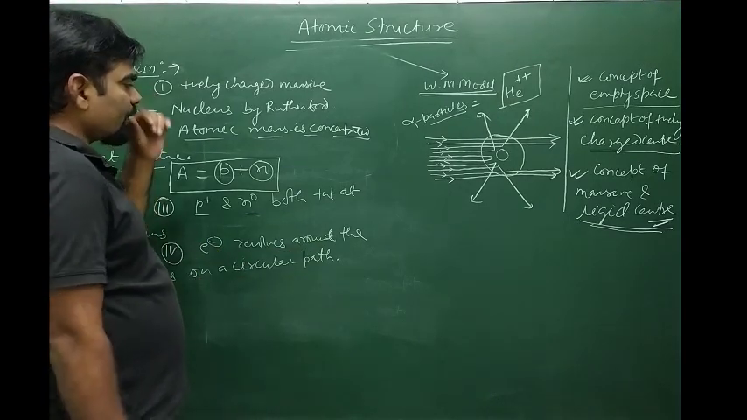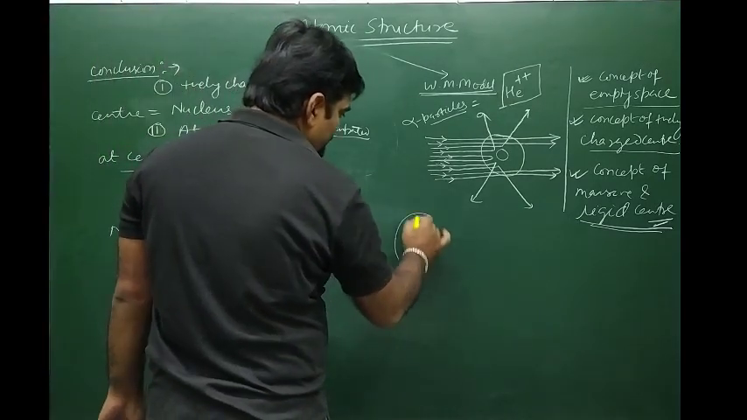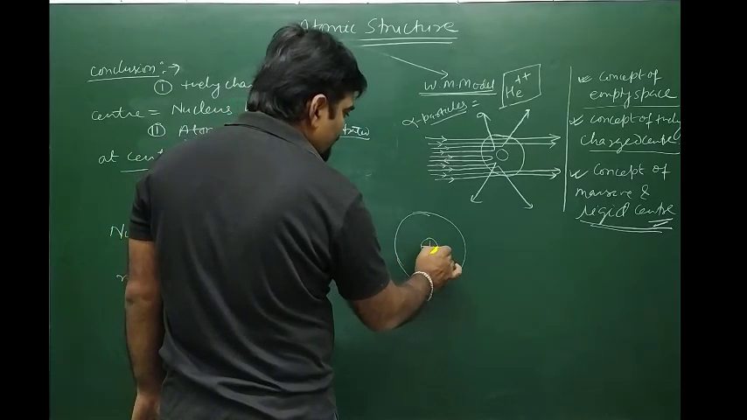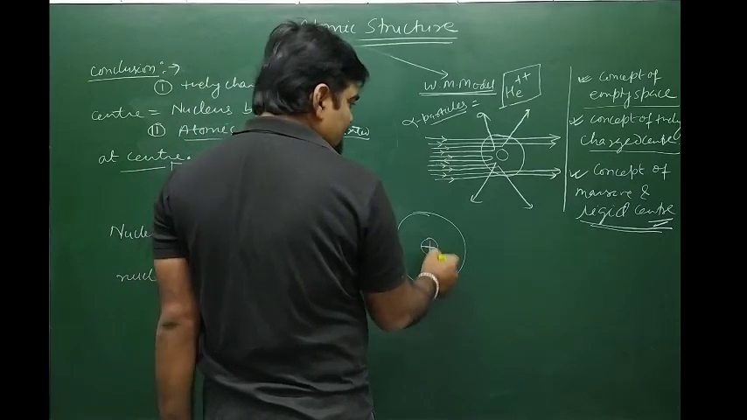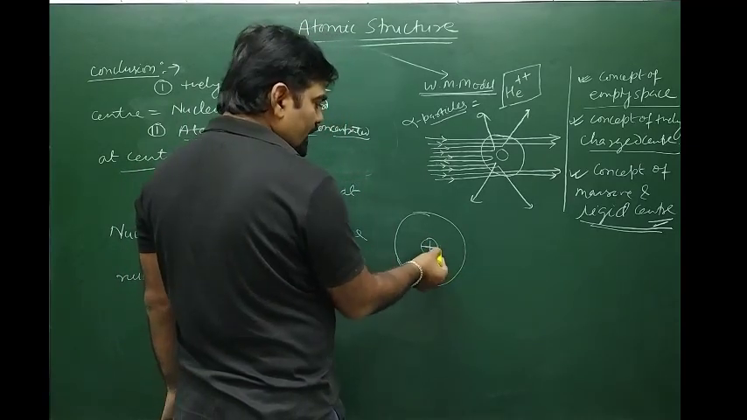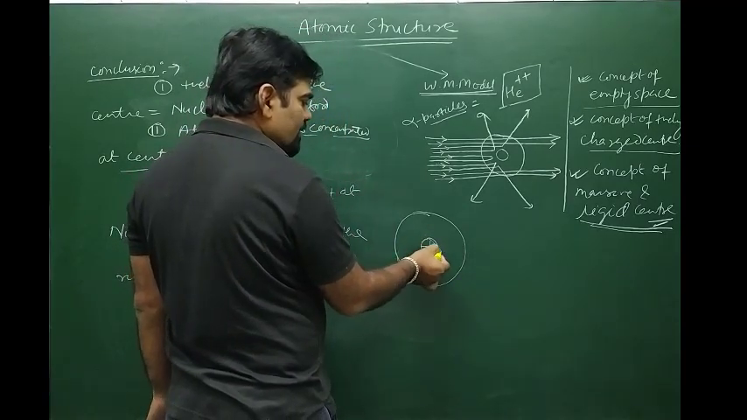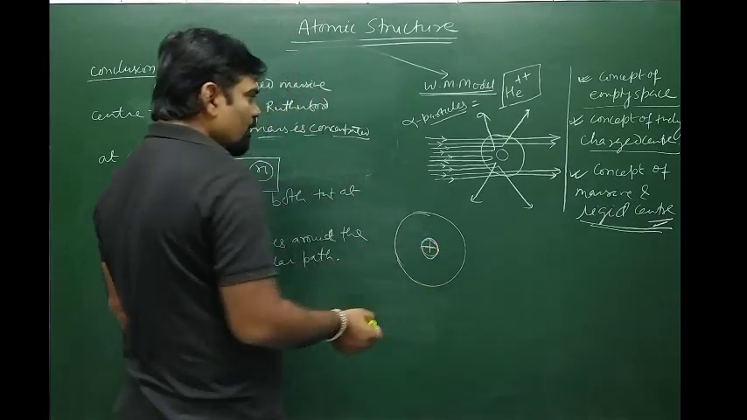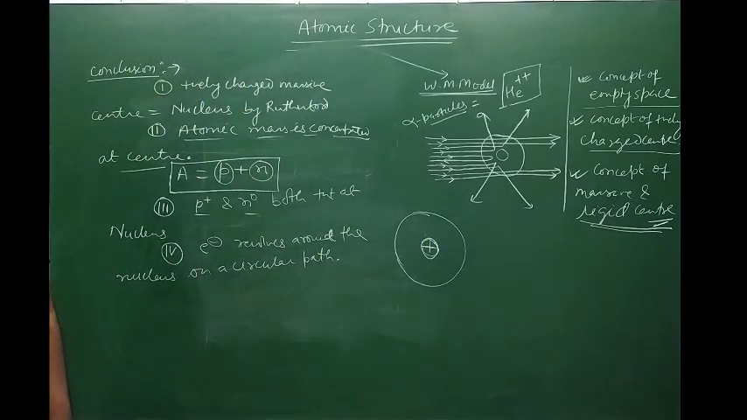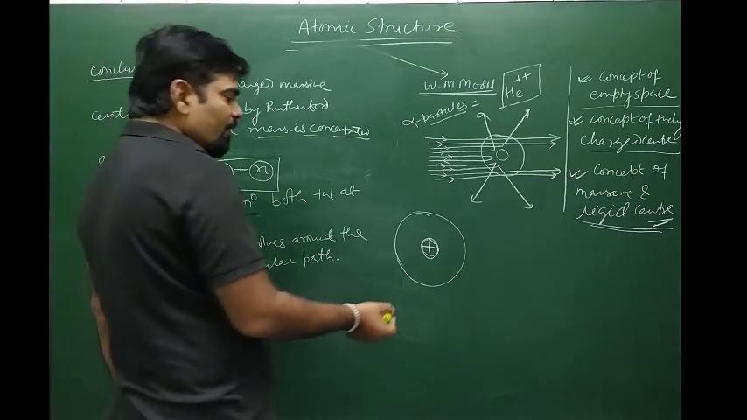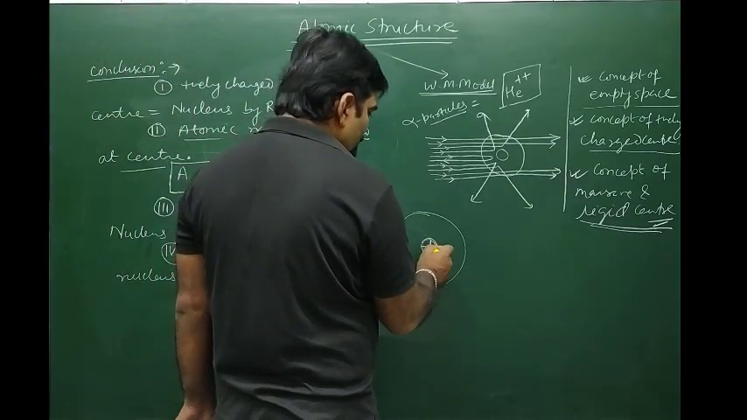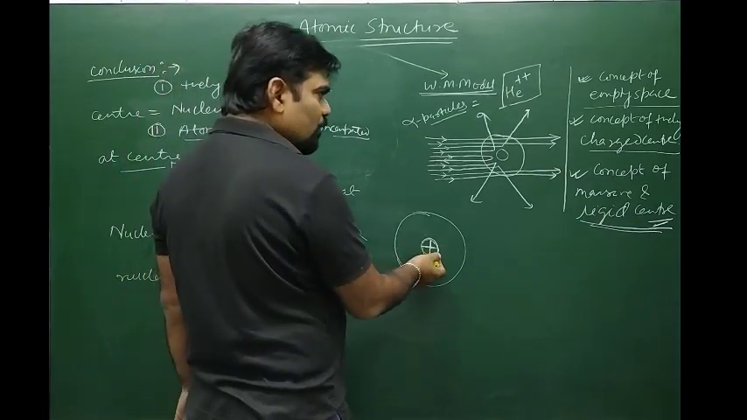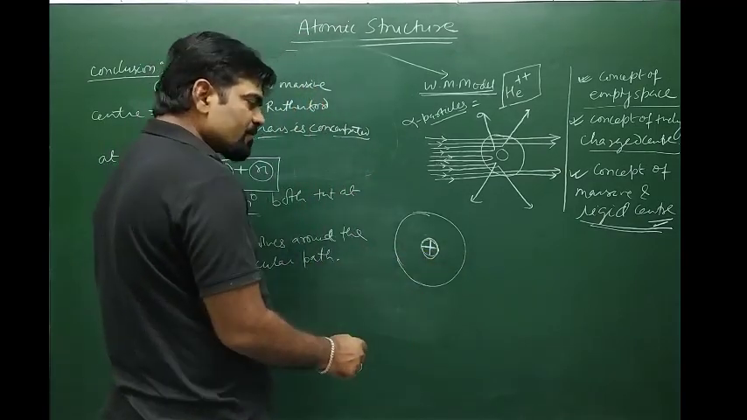So how did it happen? Suppose we take this atom. This is the nucleus. The nucleus has protons and neutrons, which are positively charged. And what about the electron? The electron cannot be present in the nucleus itself. If the electron is present, then for a neutral atom the number of electrons equals the number of protons, so the positive charge of the nucleus gets neutralized and the atom will collapse. So it is not possible to keep the electron inside the nucleus.